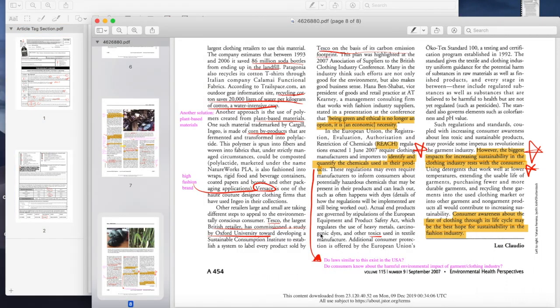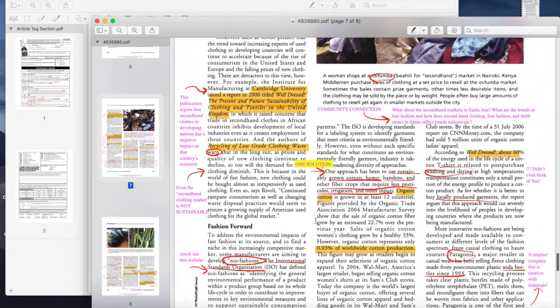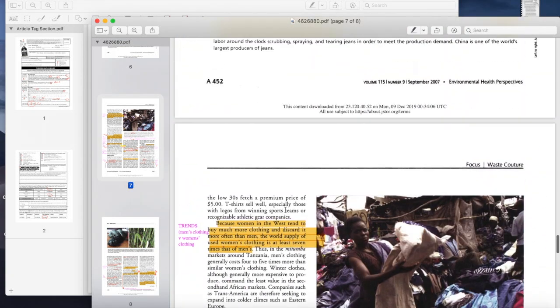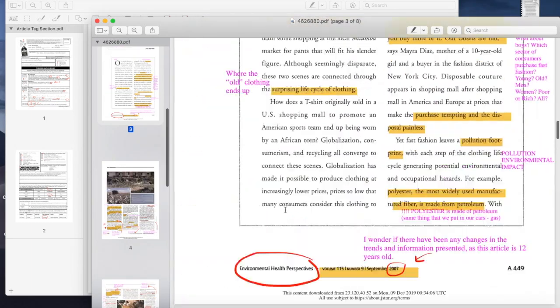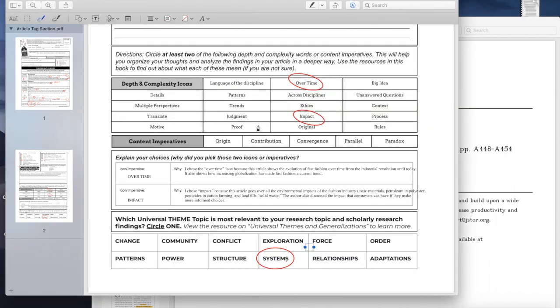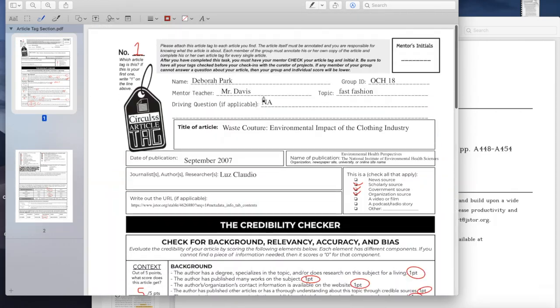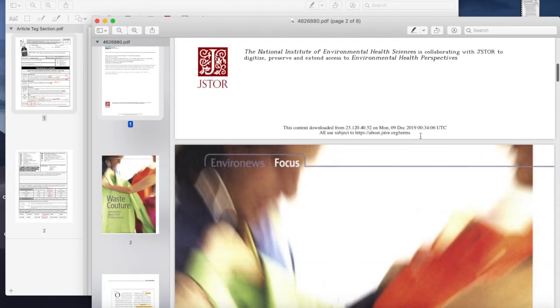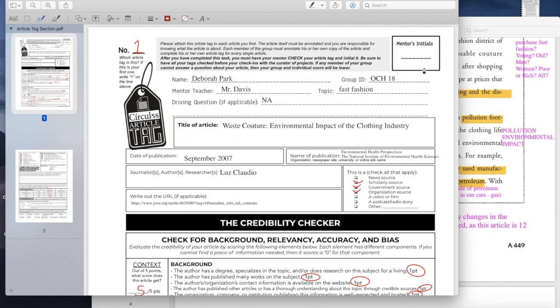Something that was really great from reading this article was that it made me more curious. Now I want to watch a documentary on Netflix about fast fashion, and there were several books and articles that it referenced as well, so I definitely want to check those out. That's why scholarly research is so important, and it is going to help you get deeper and deeper into your driving question. It'll even help you rewrite your driving question, which is what I'm planning to do with my fast fashion sample. So go ahead and watch the driving question video if you want to see how this article has helped me rewrite my driving question.